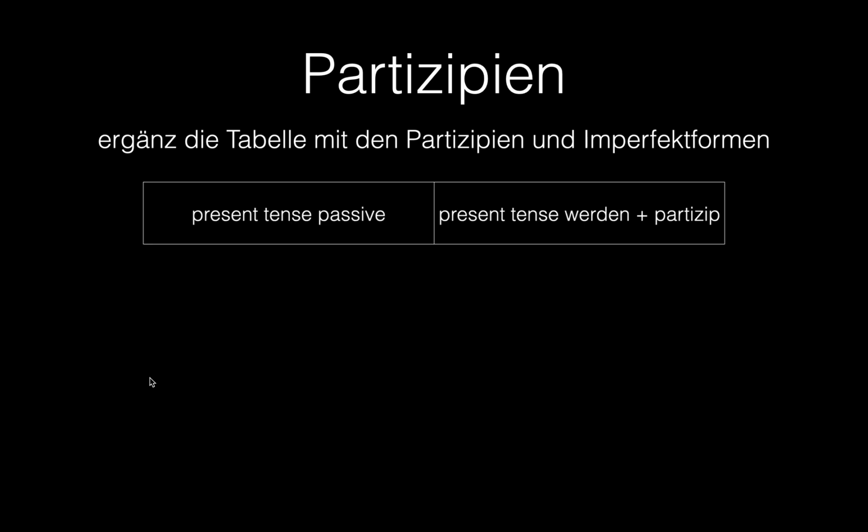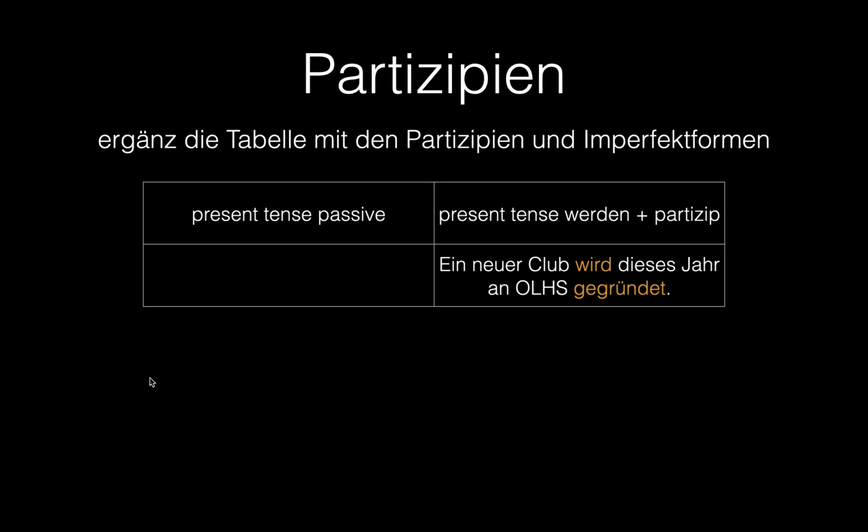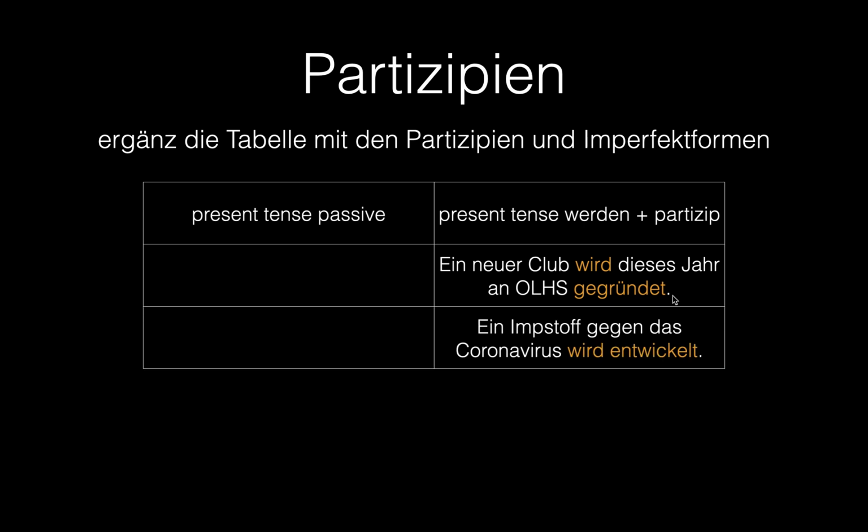To make present tense passive, you use the present tense of werden plus a past participle verb. For example, ein neuer Club wird dieses Jahr an OLHS gegründet. A new club is being founded this year at Liberty. The wird is in the present tense, meaning it's being founded. Same thing with ein Impfstoff gegen das Coronavirus wird entwickelt. A vaccine against coronavirus is being developed. Again, present tense form of werden gives us the present tense is being developed.